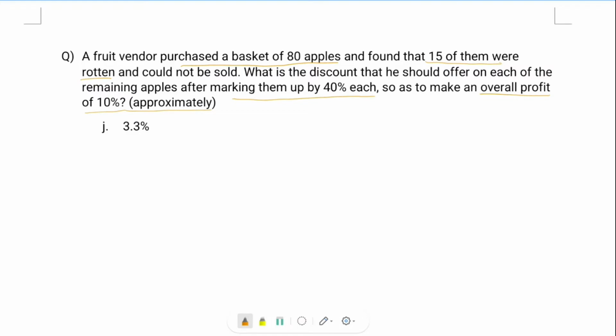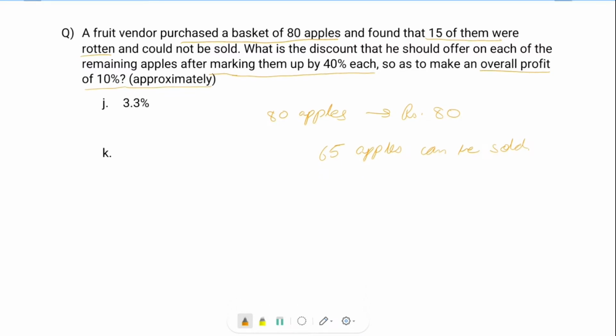So we can assume that each apple cost him 1 rupee, so for 80 apples he paid rupees 80. And 15 of the apples got rotten, so 65 apples can be sold. It is also given that he has marked the remaining apples up by 40%.